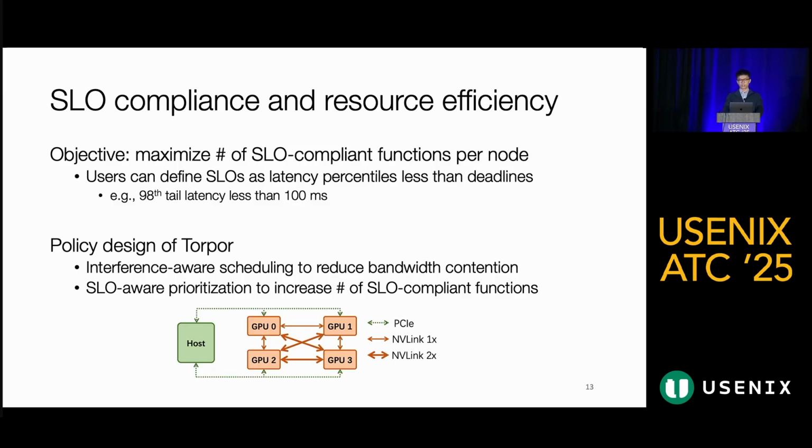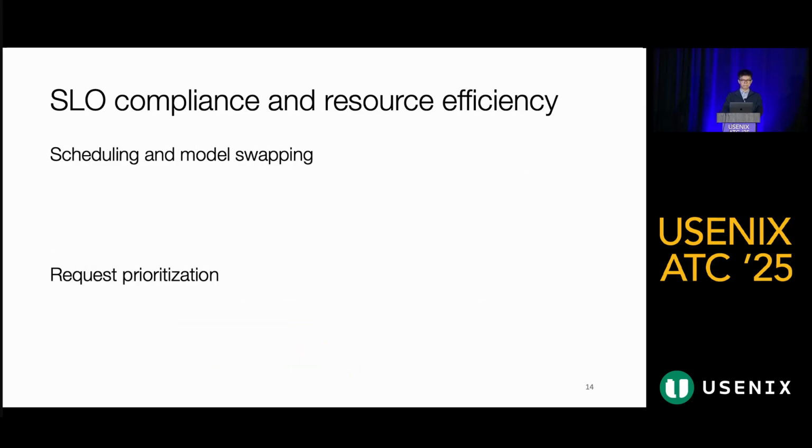First, concurrent model swapping can easily cause PCIe bandwidth contention, so it is crucial to design an efficient scheduling policy to reduce the PCIe bandwidth contention and improve end-to-end performance, which we term interference-aware scheduling. Second, the policy should also be made SLO-aware, which carefully determines priorities across requests to maximize the number of SLO-compliant functions. Next, we briefly introduce the two policy designs in Torpor.